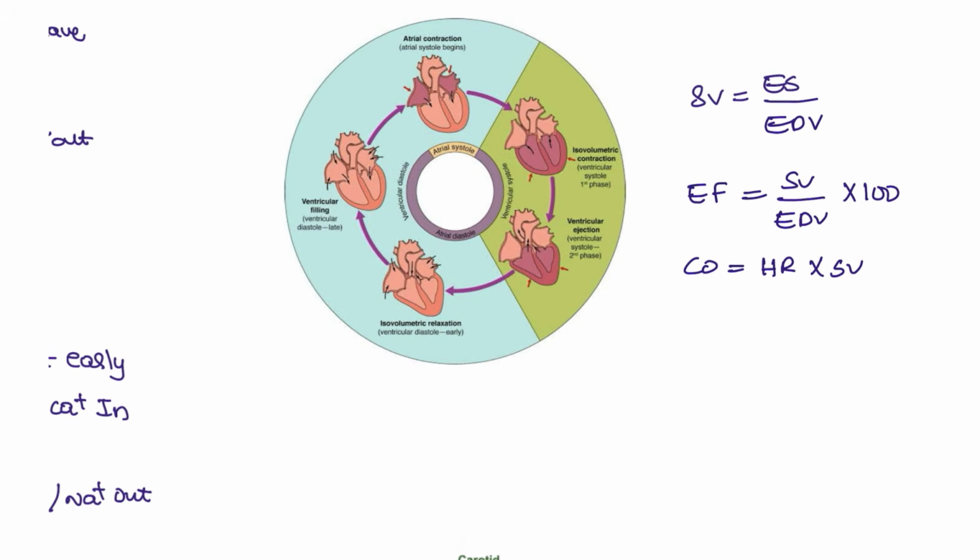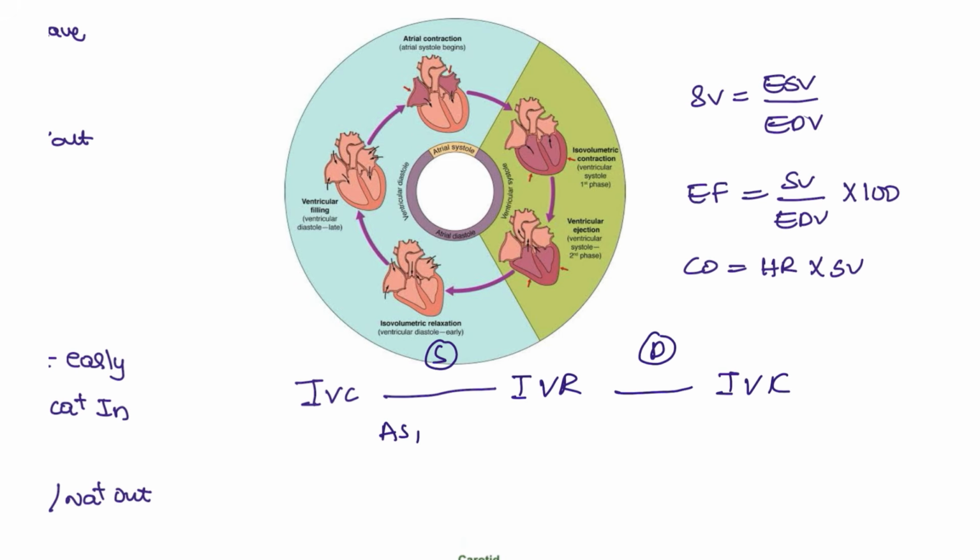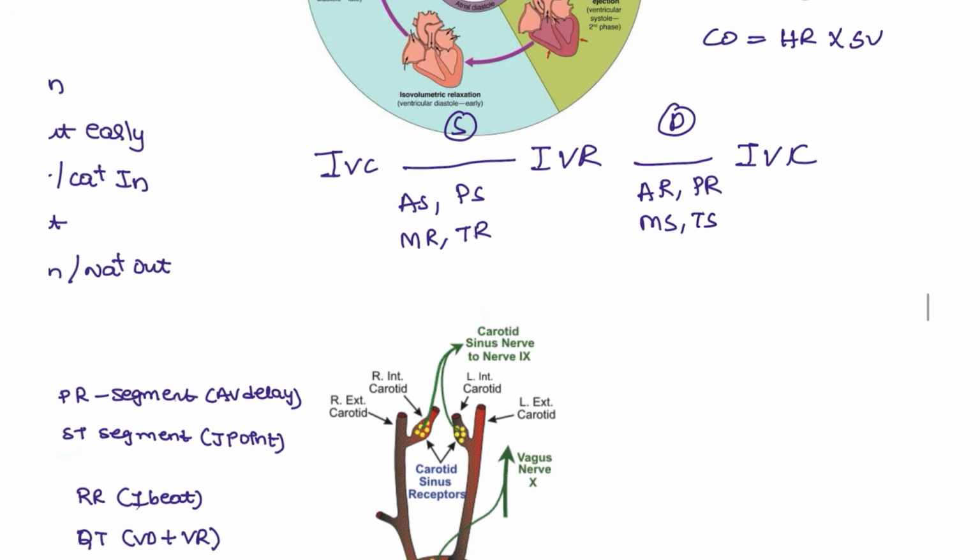All right, next, how about the murmurs? So just remember isovolumetric contraction, isovolumetric relaxation, isovolumetric contraction. This means this is the systole, this is the diastole. In the systole, we have aortic stenosis, pulmonic stenosis, mitral regurgitation and tricuspid regurgitation. All these are the systolic murmurs. Opposite to that, aortic regurgitation, pulmonic regurgitation, mitral stenosis and tricuspid stenosis are the diastolic murmurs that you have to remember as an easy mnemonic.